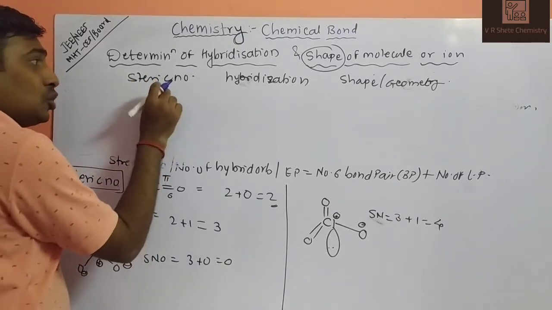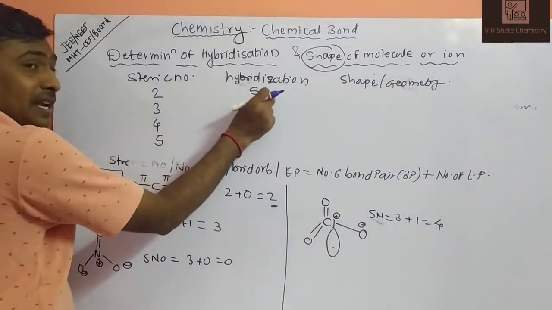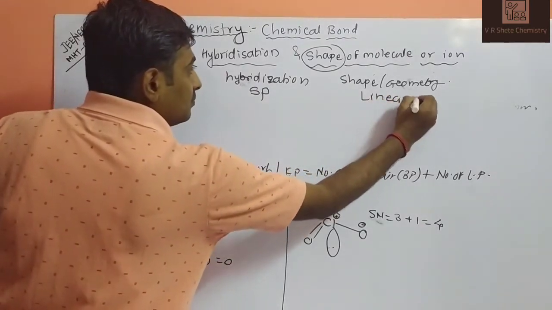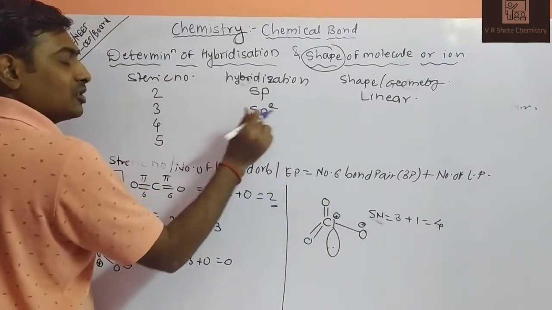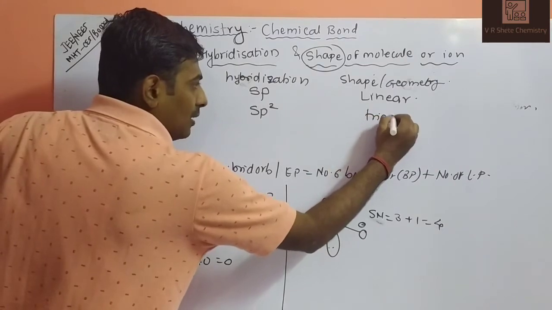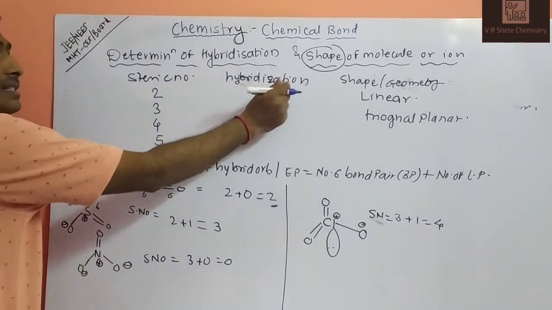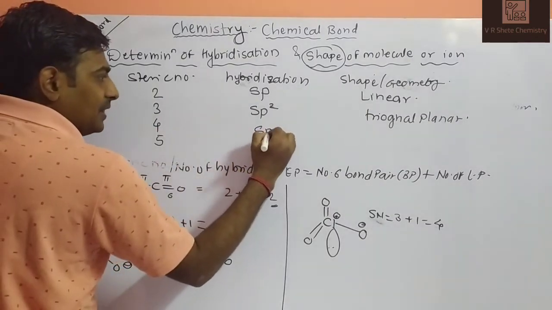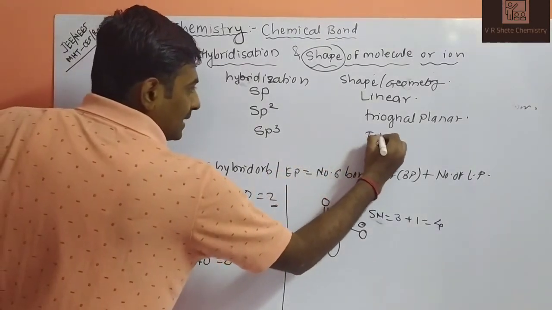When your steric number is 2, at that time hybridization is sp hybridization, s and p. So your shape of the molecule is linear. When your steric number is 3, sp2, 1 s orbital and 2 p orbitals. So your shape of the molecule is trigonal planar with 120-degree angle, and here 180-degree angle is there. Next, steric number 4, sp3, 3 plus 1. So the shape of the molecule is tetrahedral.